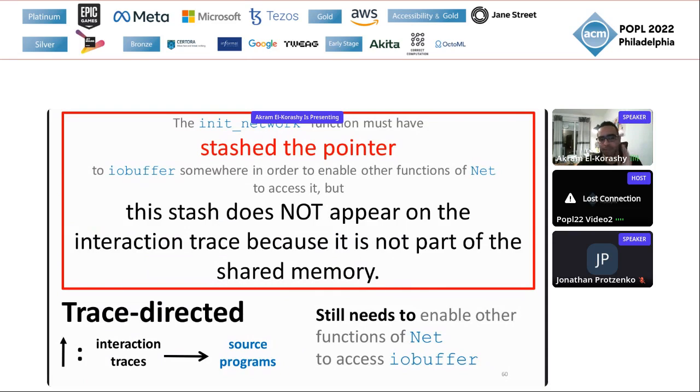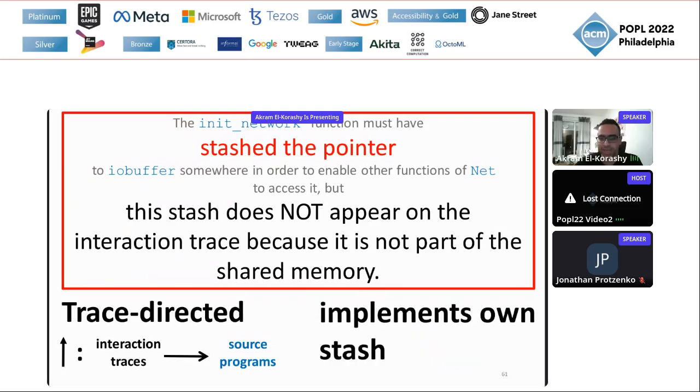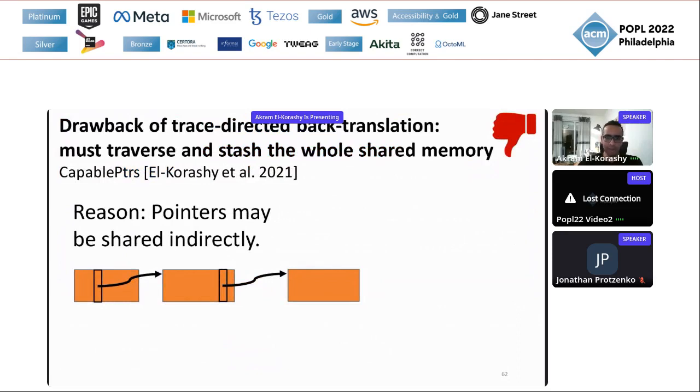But at the same time, the trace-directed backtranslation still will need to somehow find a way to produce a source program that also finds a way to enable the other functions of the networking module to access the I/O buffer, which means the trace-directed backtranslation implements its own stashing behavior without relying on information from the trace. And what previous work, by myself actually and other collaborators, did to overcome this, to basically mimic this internal behavior, is we traverse the whole shared memory graph.